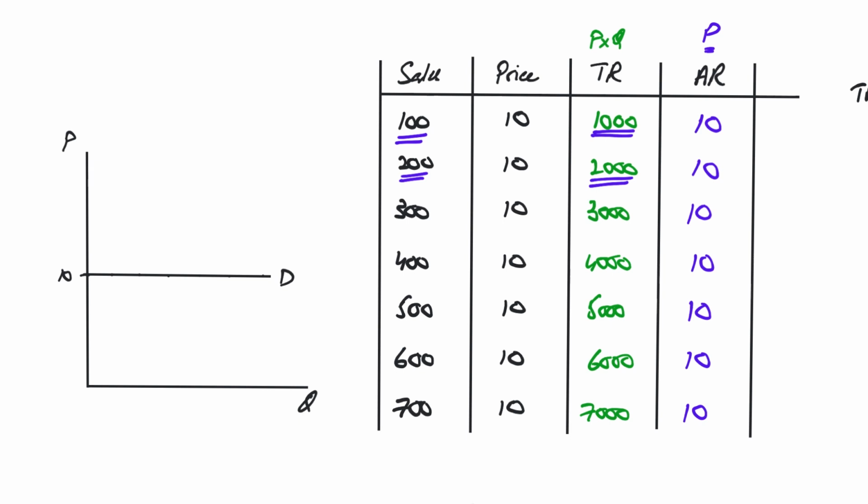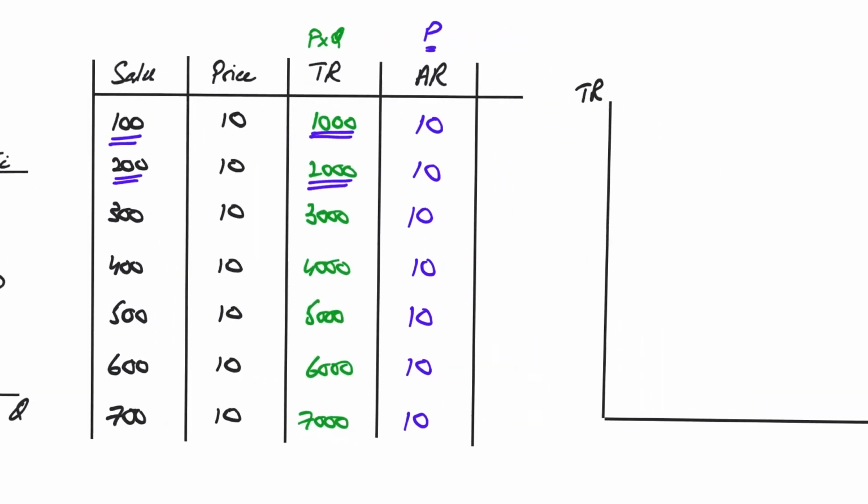A demand curve is horizontal. There's a particular name for this shape of demand curve. This shape is called perfectly elastic because price cannot change.